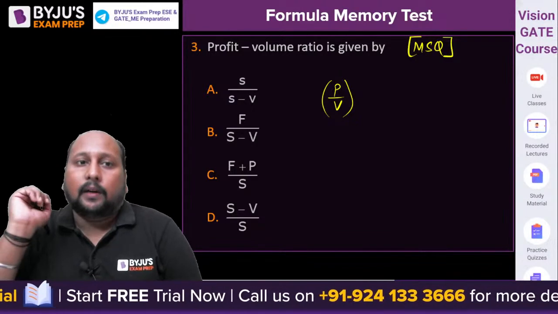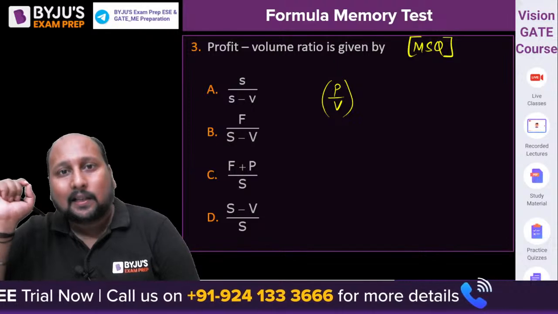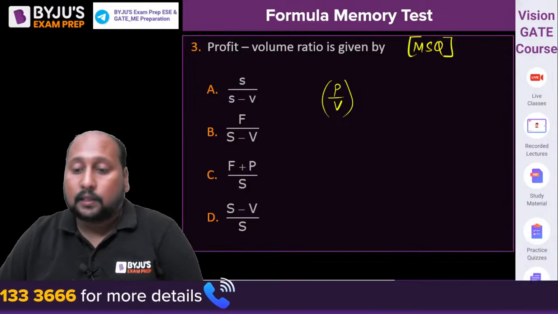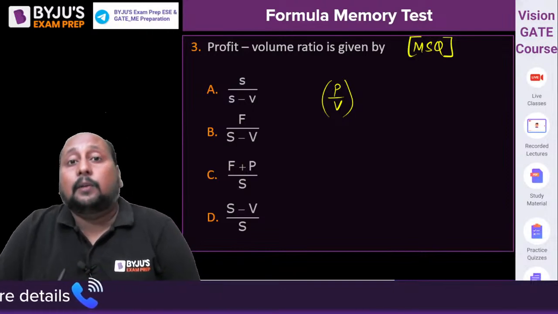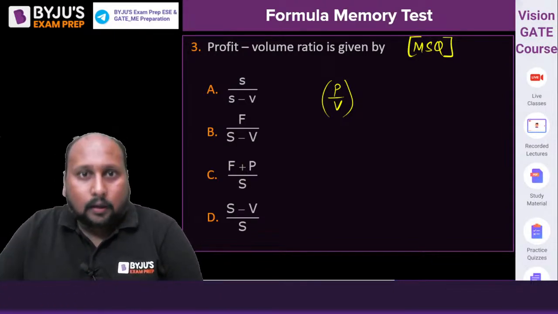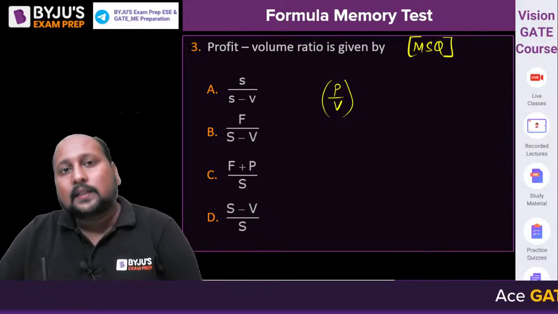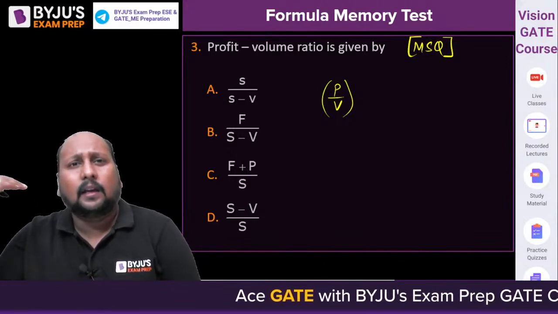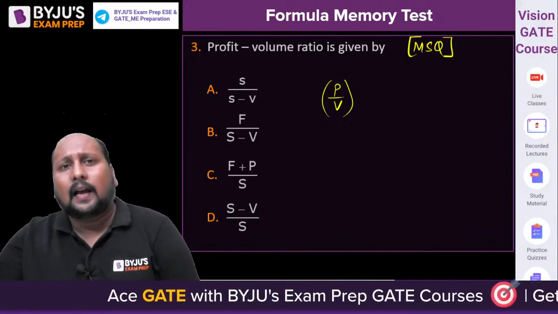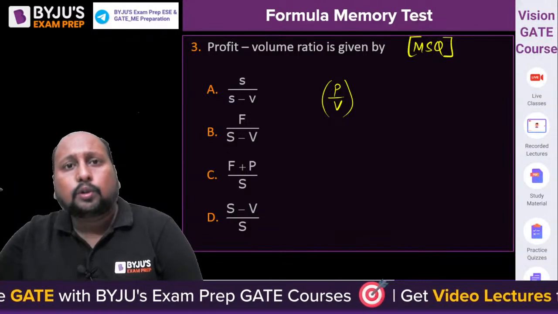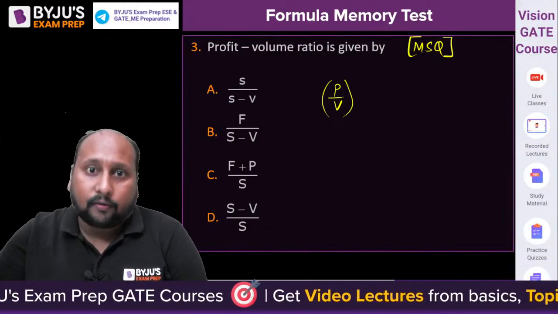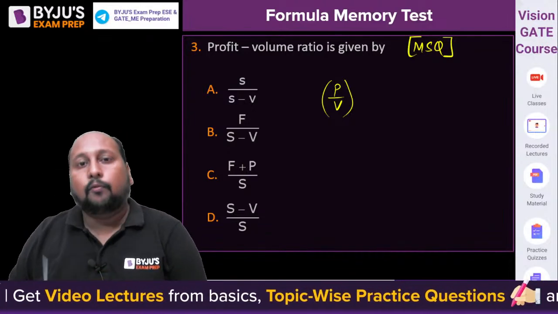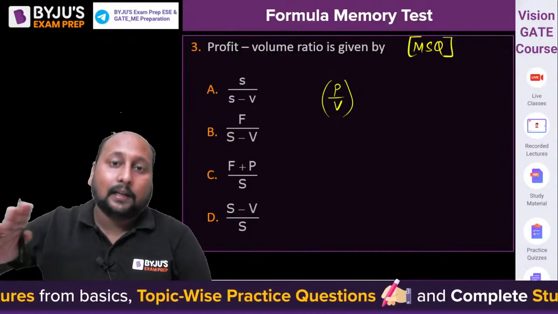देखो, profit to volume ratio basically होता है, it is telling us about and it is basically used in multi-products organization. The organization which is dealing with multi-products, like we can take it as HUL, right, or we can take it as Nestle. So these kind of companies are dealing with multiple products. We are having food items, we are having your detergents, we are having creams, right? So if you want to check which product is making more profit, right, so P by V ratio will be giving us a clear picture. Okay, ये वो particular organization के लिए is helpful where we are dealing with multiple products.